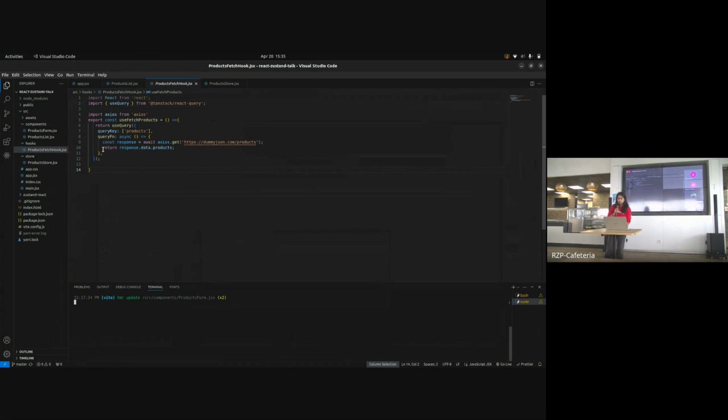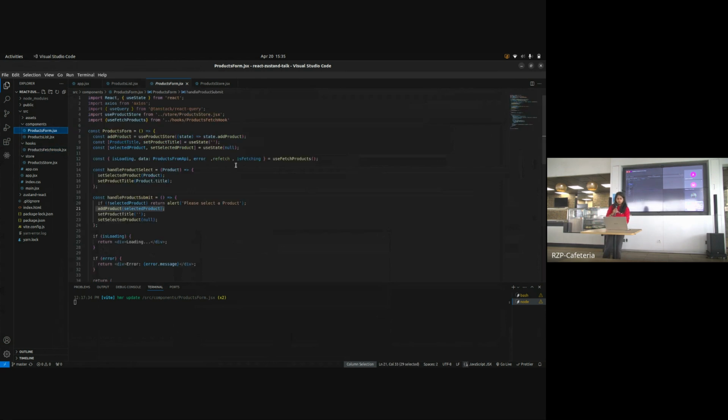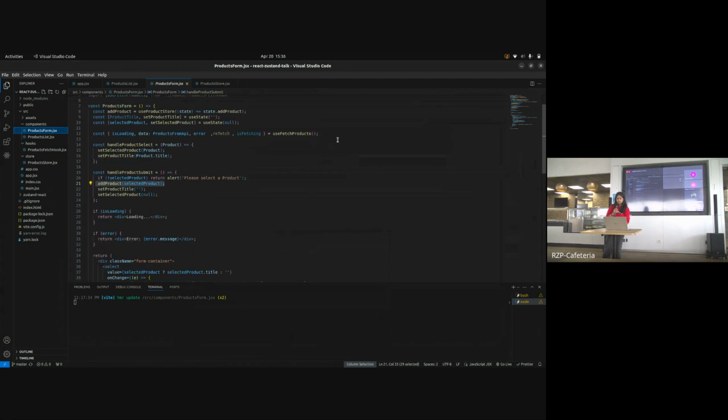And now to consume this hook, as you had seen, I had shown it in a drop down that all the products are coming. So I have to consume this hook in this component. I just had to write this one line where I got this data and other objects like loader, error, and refetch, where I could automatically fetch.